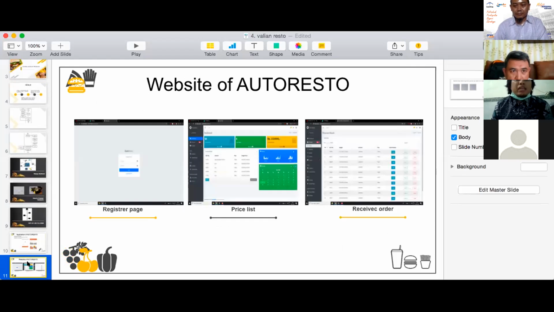This is the website of AutoResto. This is the admin view, the web-based admin view. There are a register page, a price list, and a receiver of orders. Okay, next.